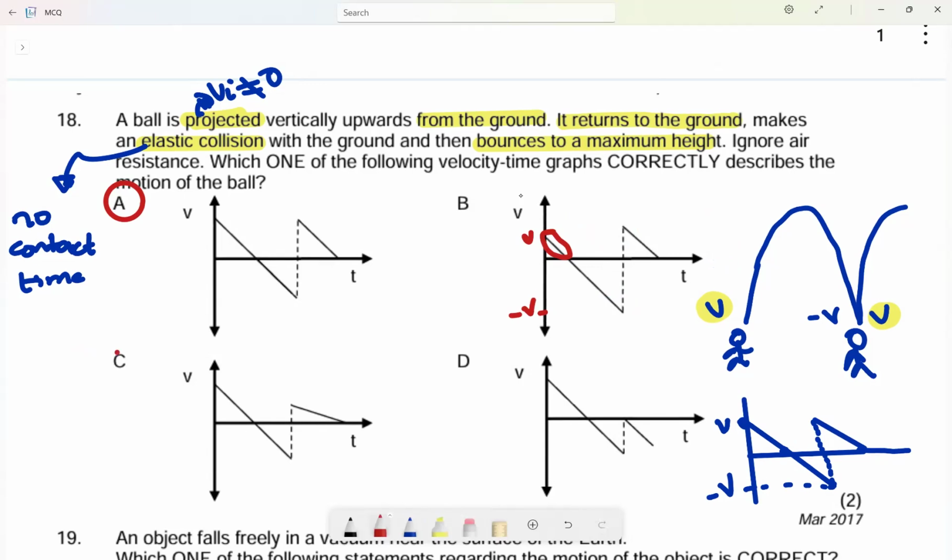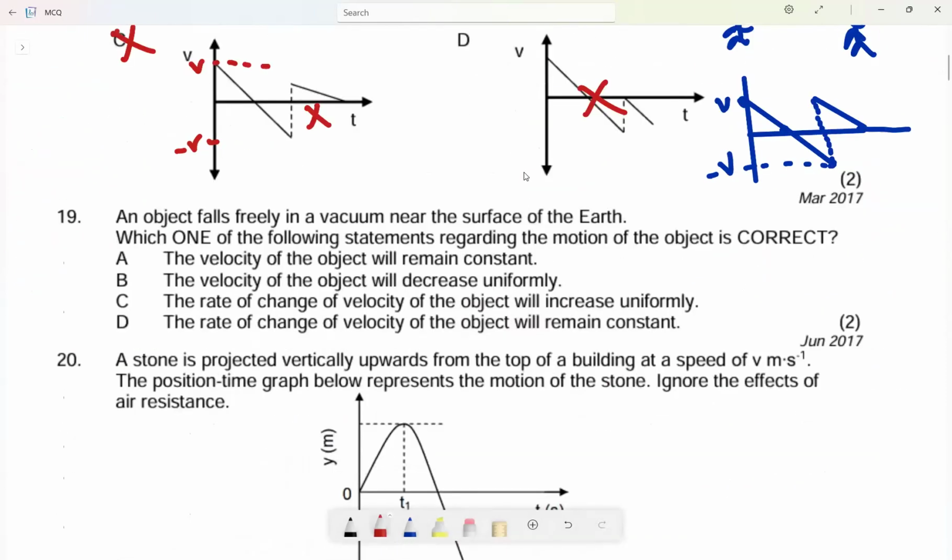This one, why is it wrong? Okay, it's fine now. The collision occurred, and it went from the ground to returning to the ground again. This is right. But since the collision is elastic, it's supposed to return back to the same velocity. Here, can you see it is a little bit shorter? So this is wrong. Here, it's also wrong. The most correct answer is A.